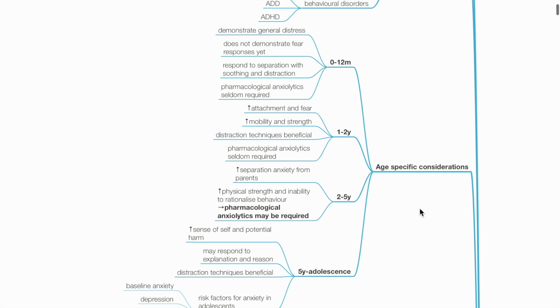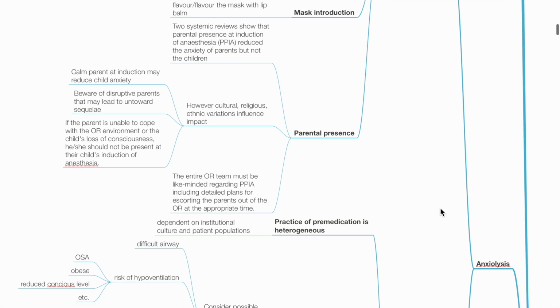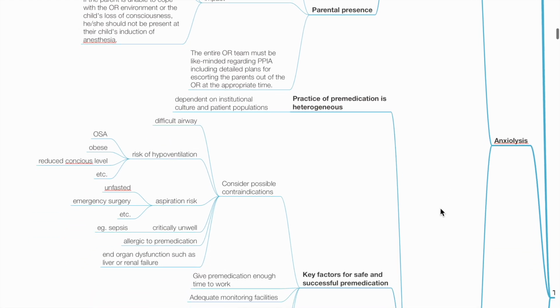For children 5 years old to adolescents, there is increased sense of self and potential harm. They may respond to explanation and reason. Distraction techniques are beneficial. Risk factors for anxiety in adolescents include baseline anxiety, depression, somatization, and fearful temperament, which may necessitate anxiolytics. Anxiolysis techniques may be non-pharmacological or pharmacological.